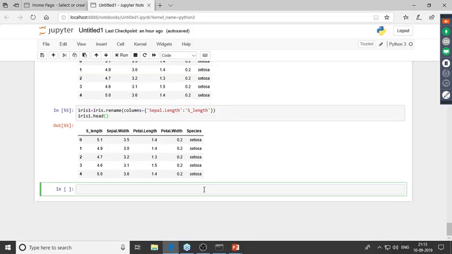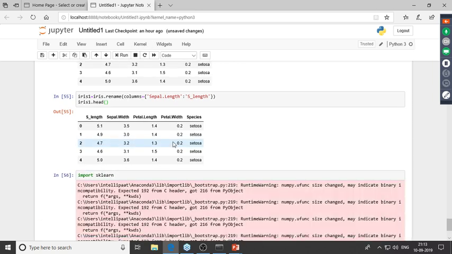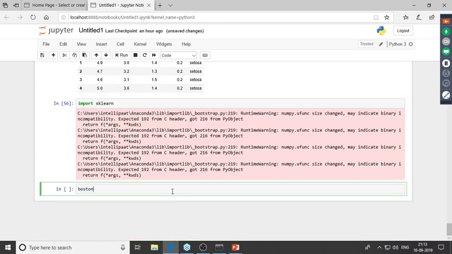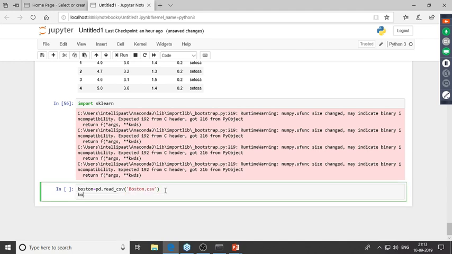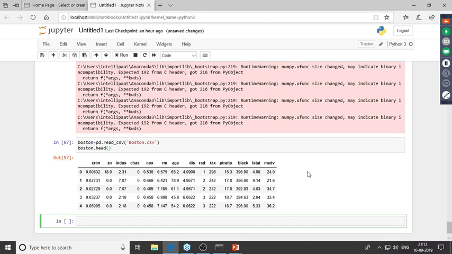So to build the linear regression model, we would require the sklearn package. So let me just import sklearn. Now let me load up the data set. So I'll store this in Boston. Again, pd.read_csv. And I will store this in boston.csv. I'll print out the head. So this is our Boston dataset over here, and it comprises of all of these columns.